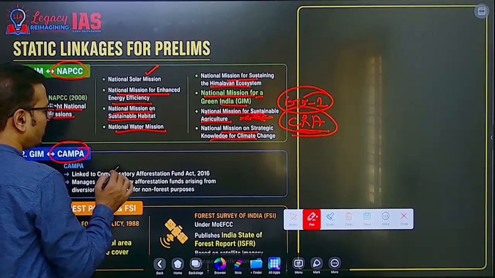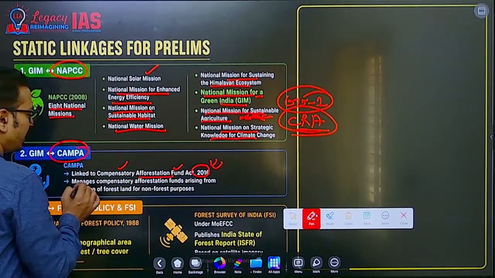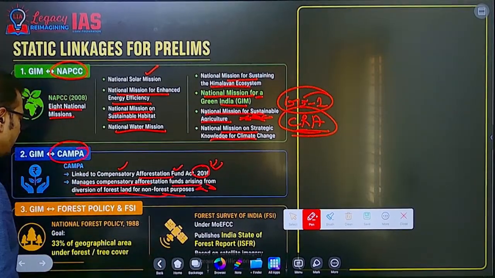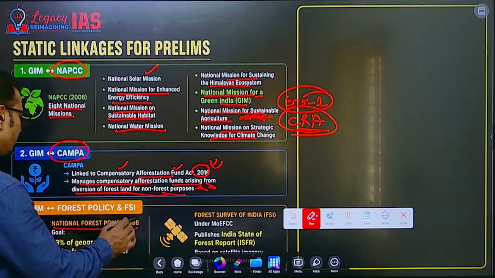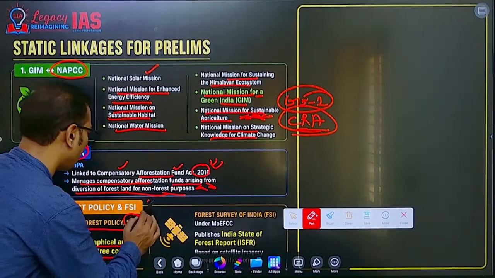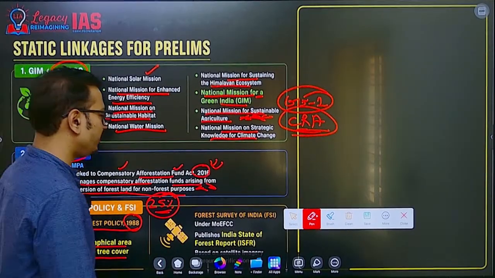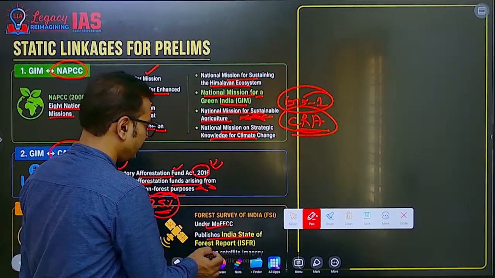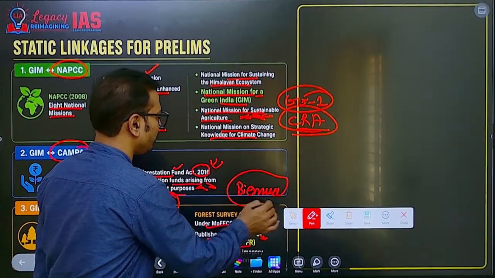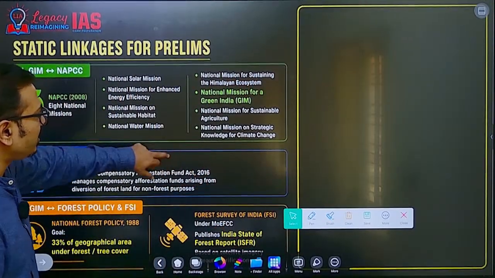Then CAMPA, I told you, the Compensatory Afforestation Fund Act 2016 provides for a statutory authority that manages compensatory afforestation funds arising from diversion of forest land to non-forest purpose. Already we talked about that. And then forest policy: the National Forest Policy 1988 says that 33% of geographical area should be under forest cover. At present, how much is it? Around 25%, and we have to increase that to 33%. Then the Forest Survey of India under MoEFCC publishes India's State of Forest Report. It is biennial, this report comes once in 2 years. It came in 2025, now it will come in 2027.